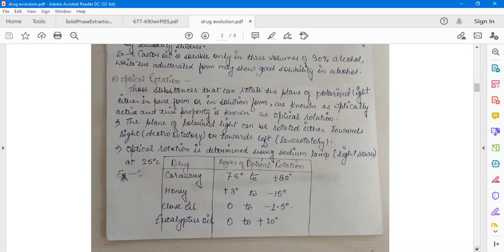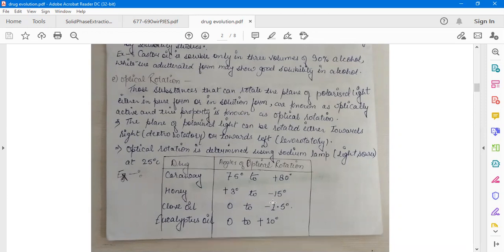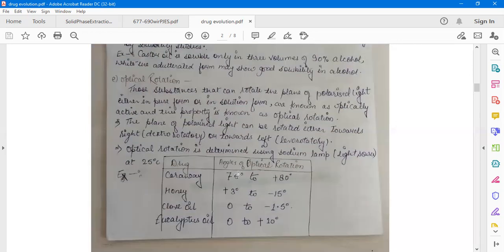Here you can see the examples: the plus sign highlights the dextro rotation and the negative sign highlights the levo rotation. Caraway has plus 75 to 80 degrees, whereas honey has minus 3 to minus 15 degrees. Means honey will rotate the plane of polarized light to the levo side, whereas the caraway will rotate the plane of polarized light to the dextro side.